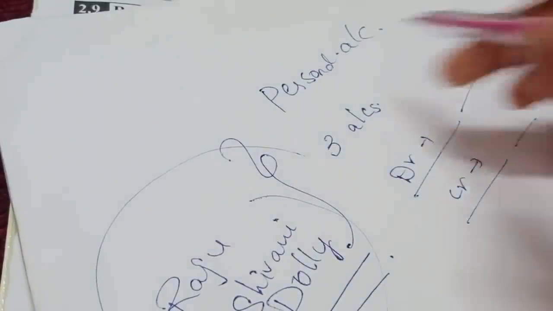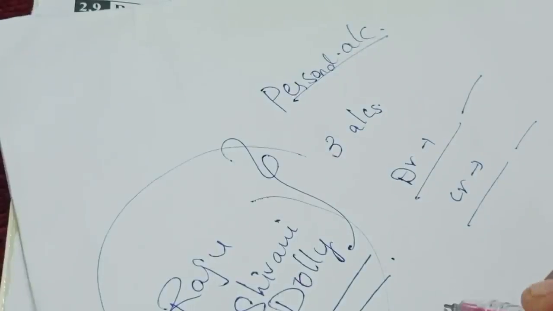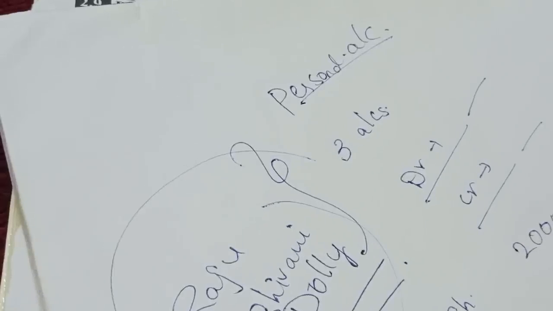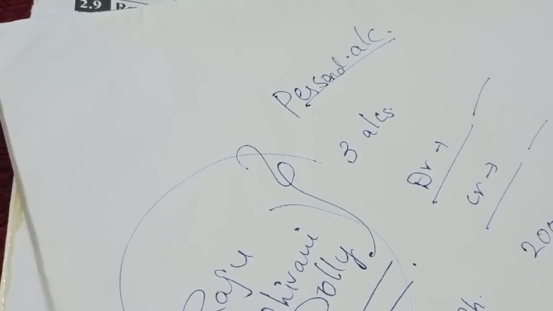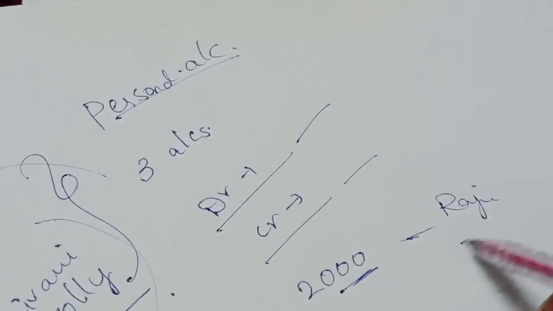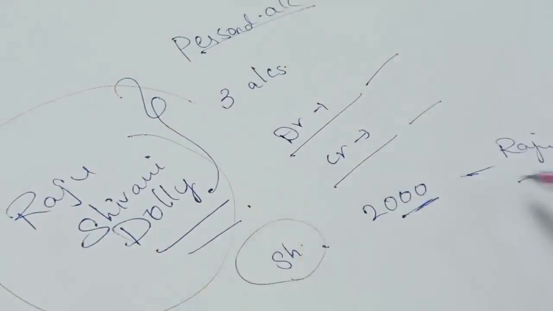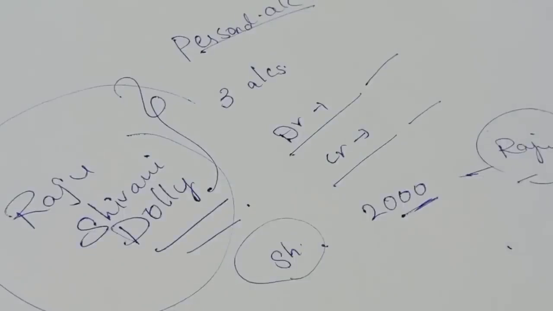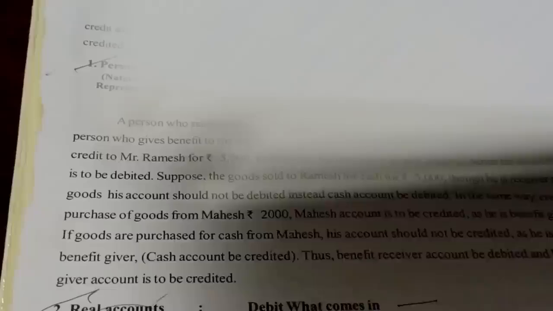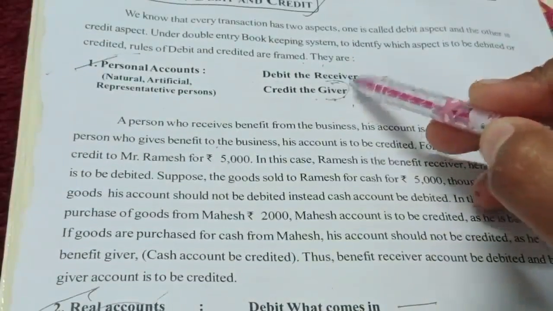Okay students, personal account. For example, Shivani is giving 2000 rupees to Raju. Shivani and Raju both are names, so we consider it a personal account. Debit, who is the receiver?